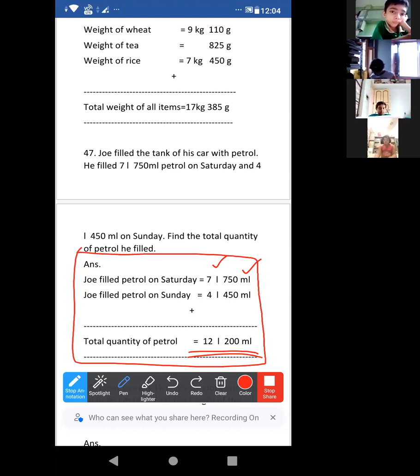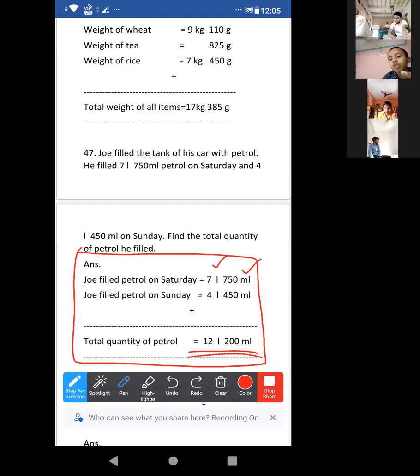Arhad Islam, understood? Chandrima, understood? Okay, good. I'll move to the next question.